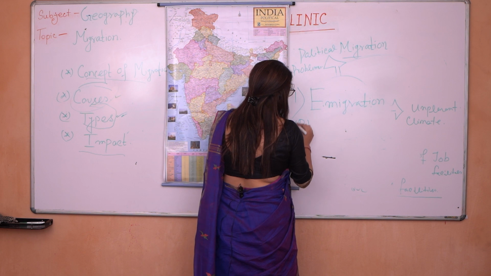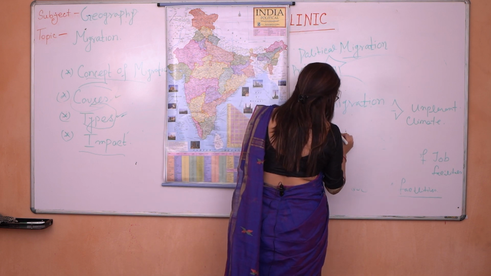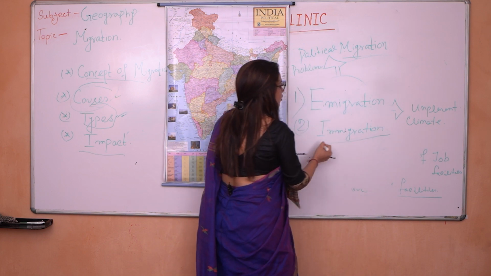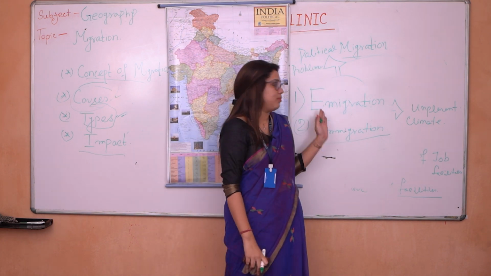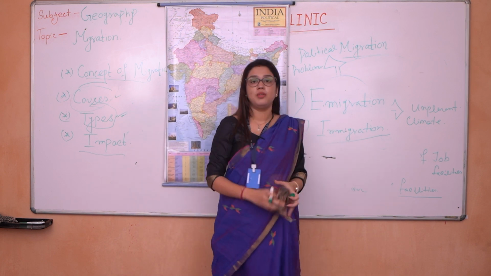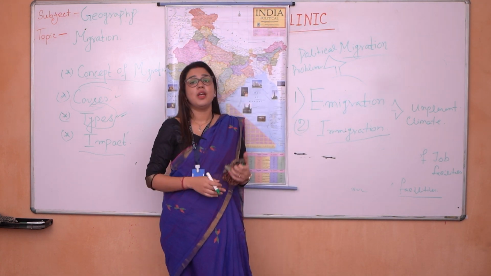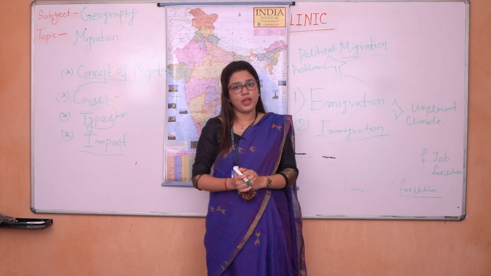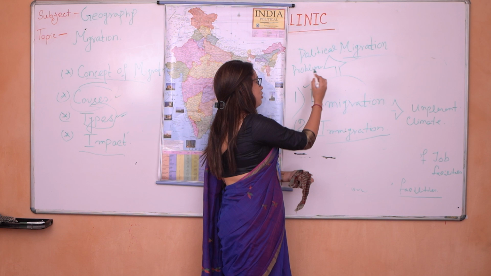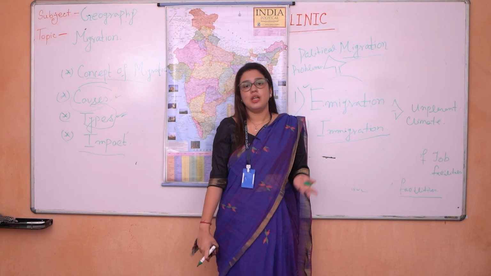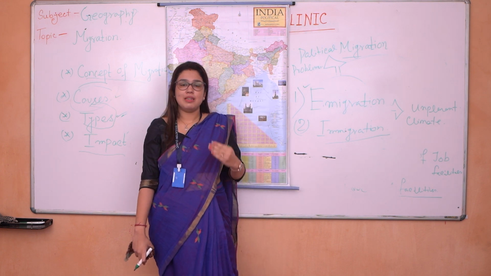Number one is emigration, and number two is immigration. What is the concept of this? In both types of migration, people shift from one country to another country. But what happens in the case of immigration? Suppose I am giving you one easy example. Suppose I am moving from India to Canada.